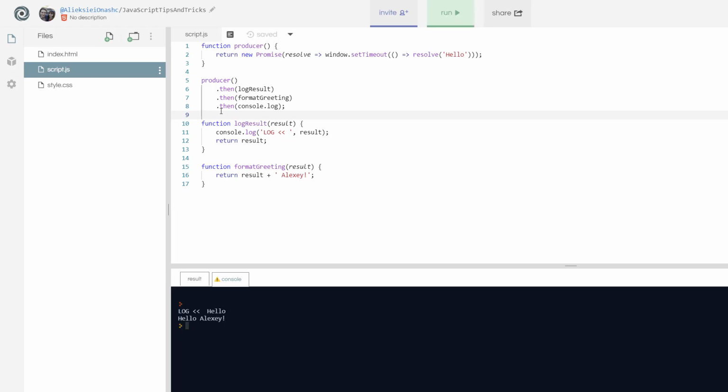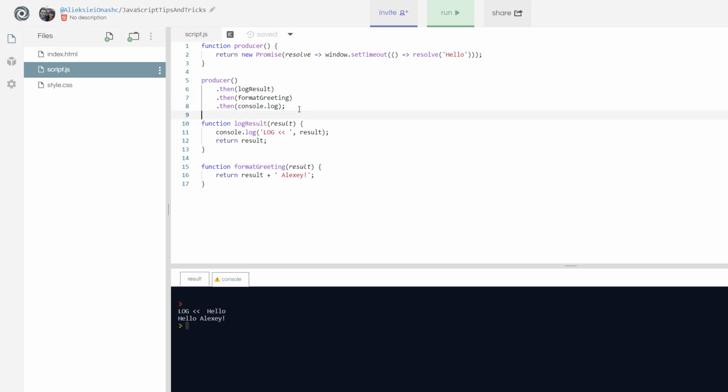Well, it does. Fine. So now this code reads more nicely. When the producer function executes, when the promise gets resolved, then we will log the result, we'll format the greeting, and output the greeting to the console.